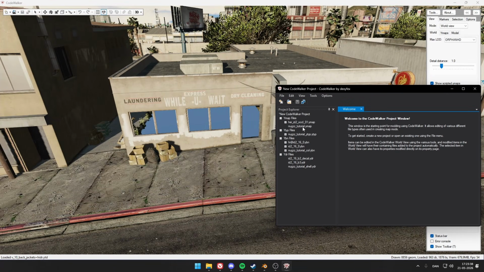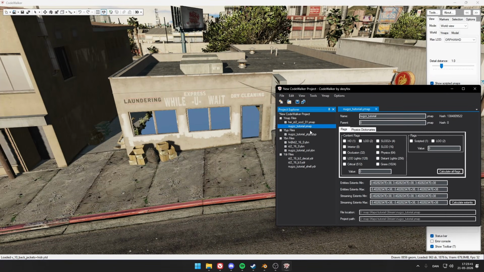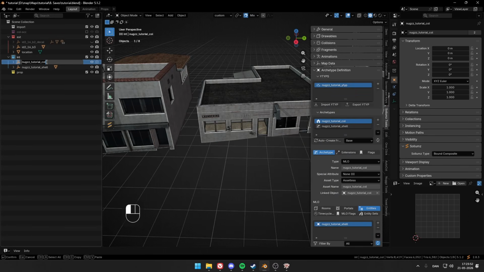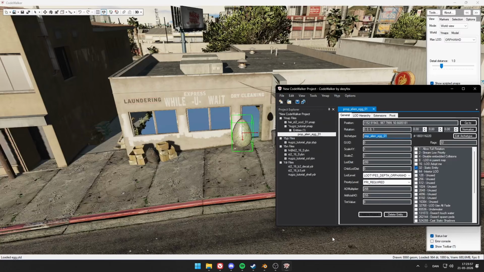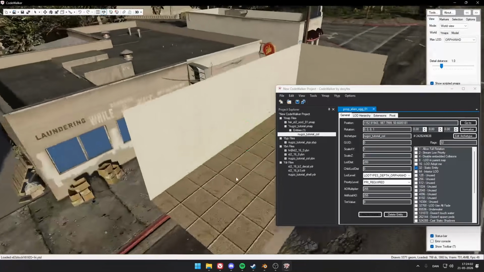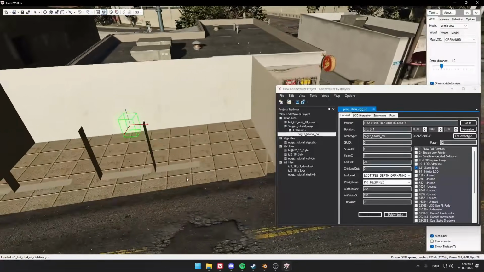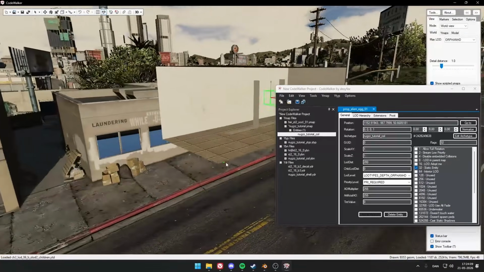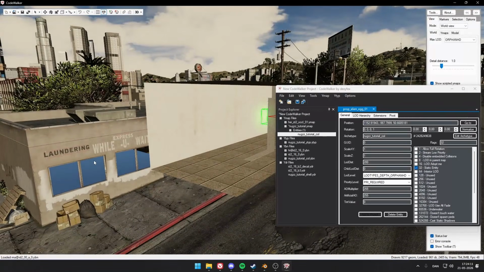And in your tutorial, in your Y-map, click it. Click Y-map up here. New entity. And here where it says prop alien egg is where we want our collision's name. So this name. I will copy that. Head into CodeWalker again and paste our name right here. When you paste it, you should be able to see your map floating in the sky, how beautiful it is. But this is of course not the correct placement. We want it down here.